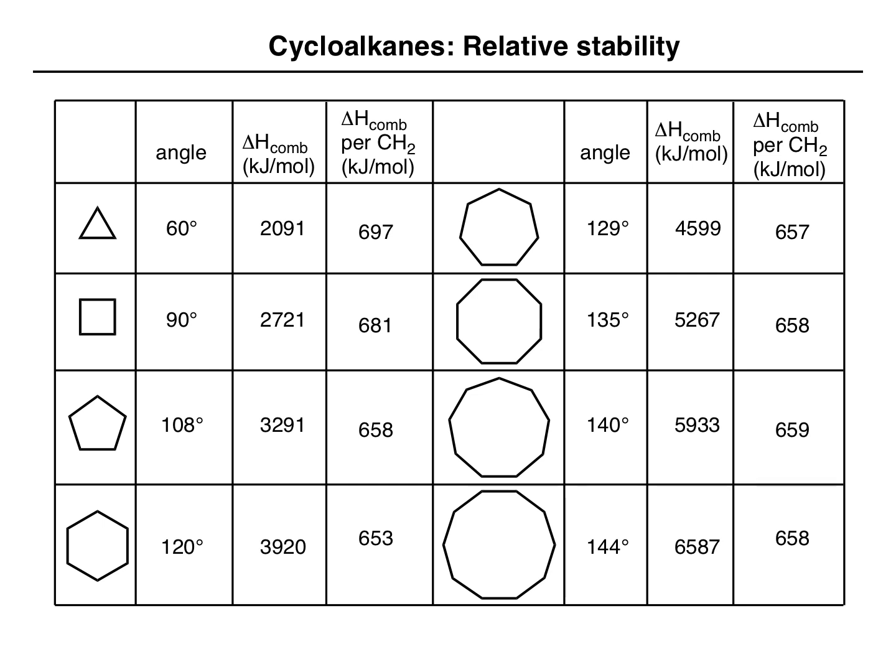A scientist by the name of Bayer proposed relative stability of the various cycloalkanes based on their bond angles. So knowing that carbon likes 4 bonds and a tetrahedral arrangement of atoms, that leads to bond angles of 109.5 degrees. So if the ideal carbon bond angle is 109.5 degrees, then looking at the angles of regular polygons should give us information on the relative stability of the corresponding cycloalkanes.